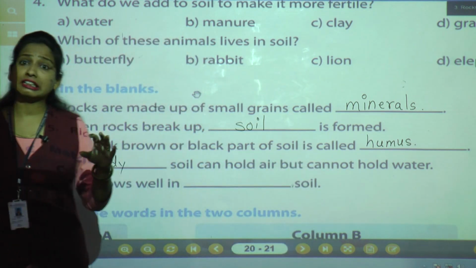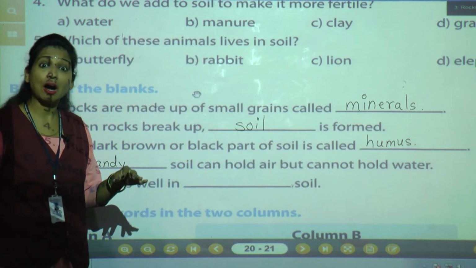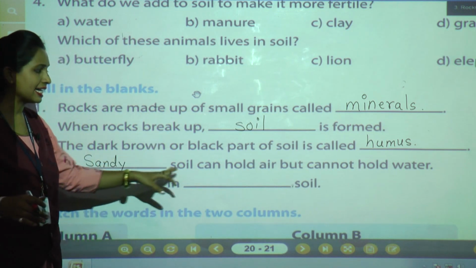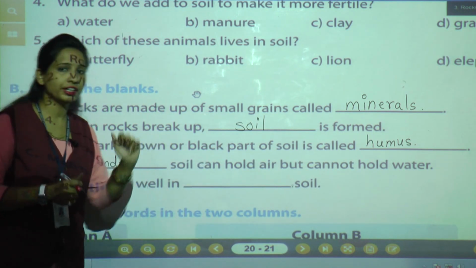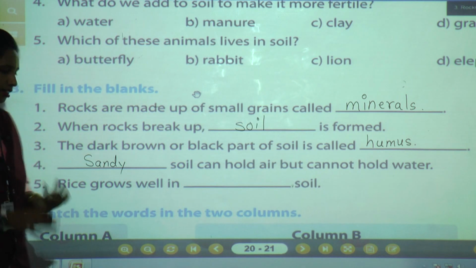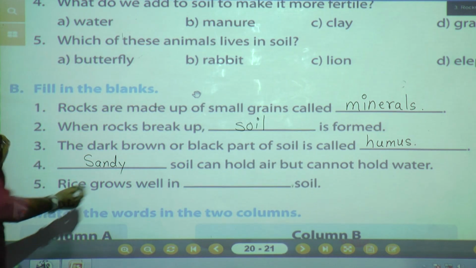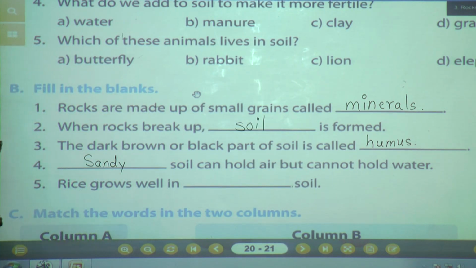Water will go downward. So sandy soil cannot hold water, but it can hold air. Understood? What is the spelling of sandy? S-A-N-D-Y, sandy.